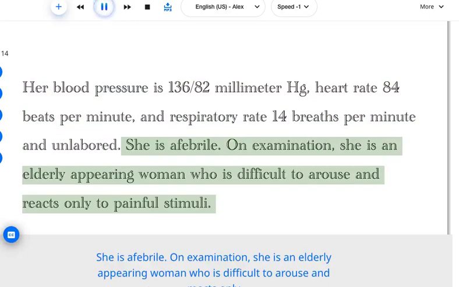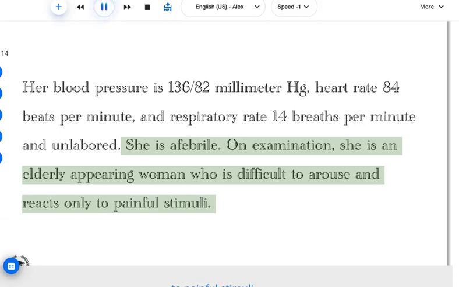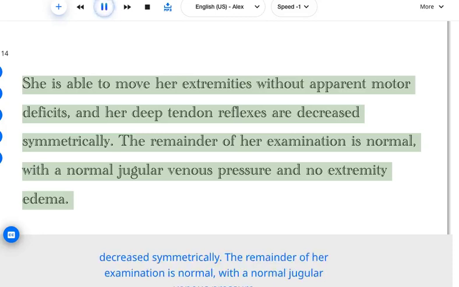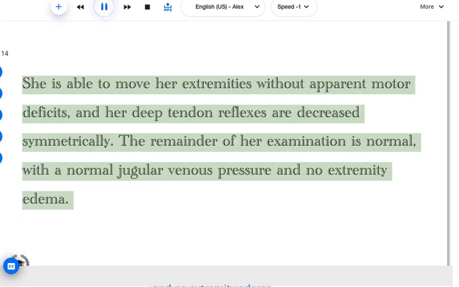On examination, she is an elderly-appearing woman who is difficult to arouse and reacts only to painful stimuli. She is able to move her extremities without apparent motor deficits, and her deep tendon reflexes are decreased symmetrically. The remainder of her examination is normal, with a normal jugular venous pressure and no extremity edema.